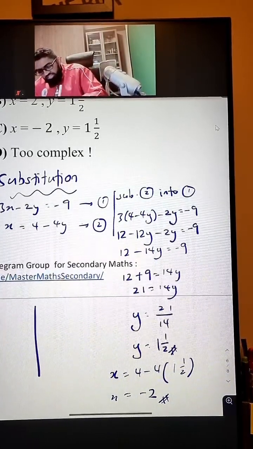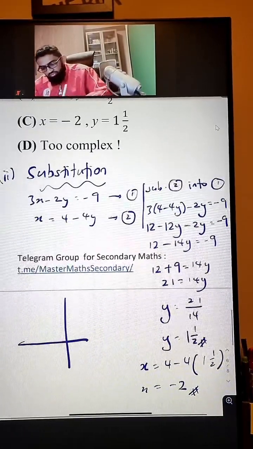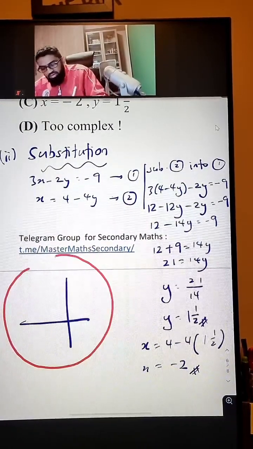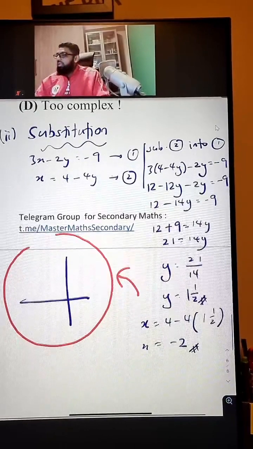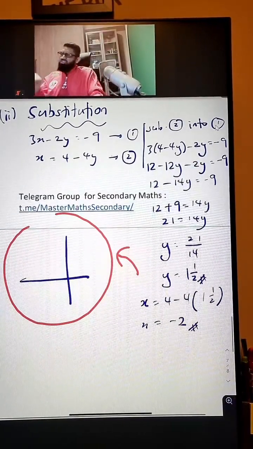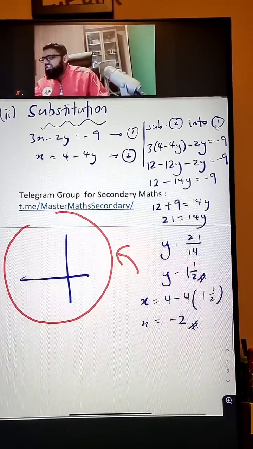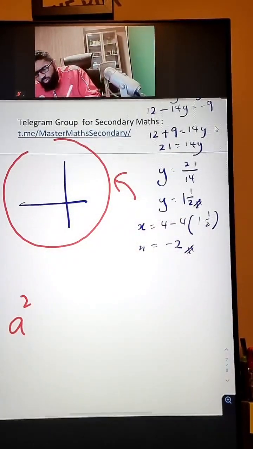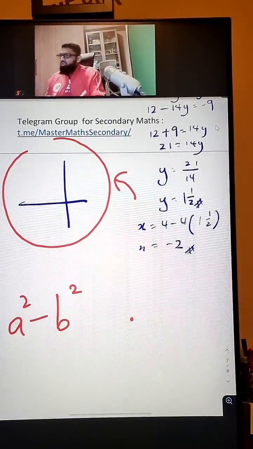How many of you have seen this before in your exams and you are still confused about how to use this factorization method? Please pump in the love button if you need some help. Like, what is this cross thingy? I still don't understand. And how do I use a square minus b square?